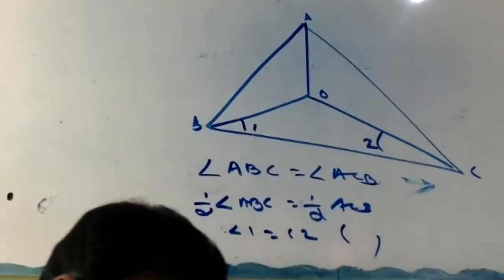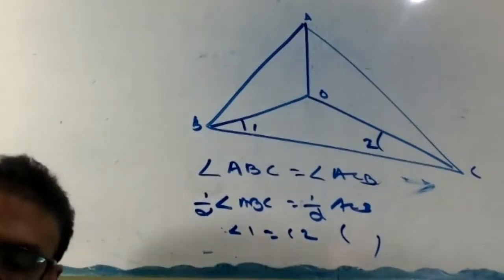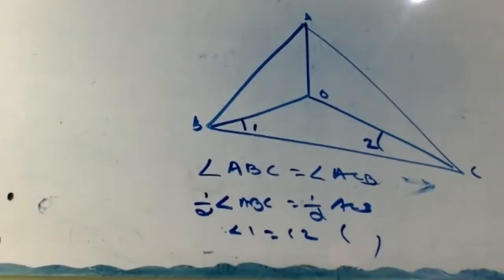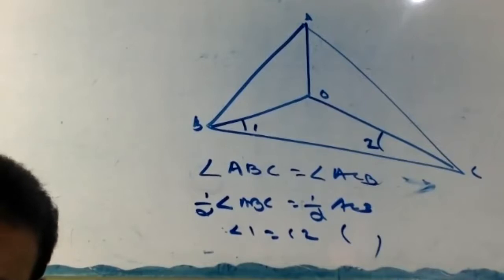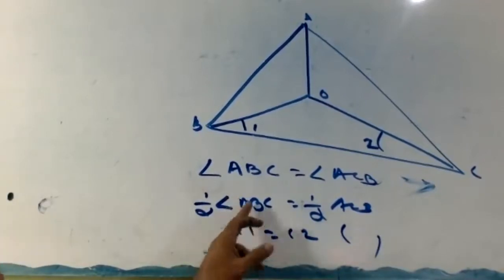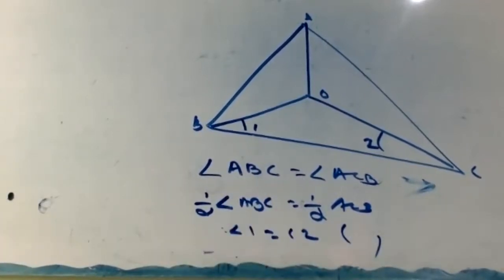Then half angle ABC equal to half angle ACB. Mark it 1 and 2. That is angle 1 equal to angle 2.